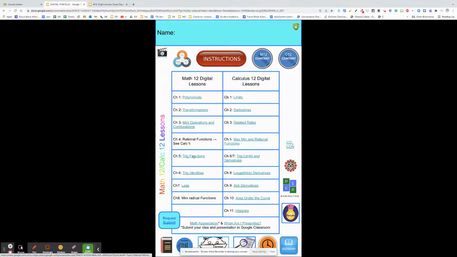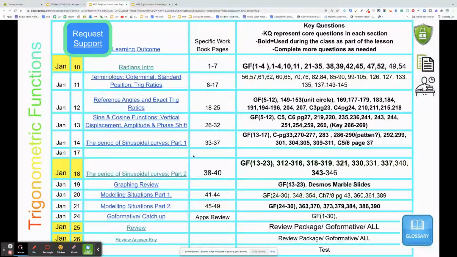Okay, friends, sad but true, this is our last section of trig functions in Math 12. We are not looking at the tangent functions in 2022, but we'll likely be looking at them in 2023 due to COVID. So let's take a peek at modeling part 2.